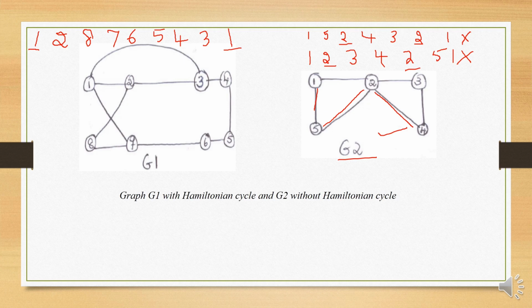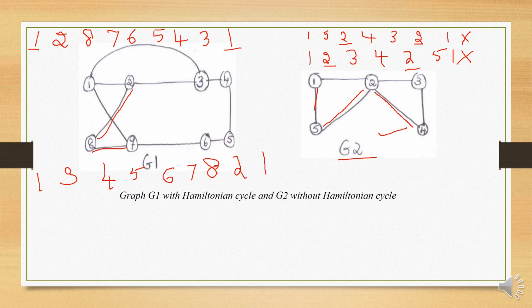Or I can go from 1 to 3, from 3 go to 4, then to 5, then to 6, then to 7, then to 8, then go to 2, and finally end up at 1. So this is also a Hamiltonian path.